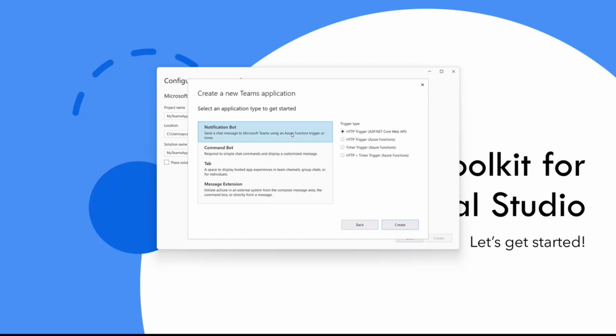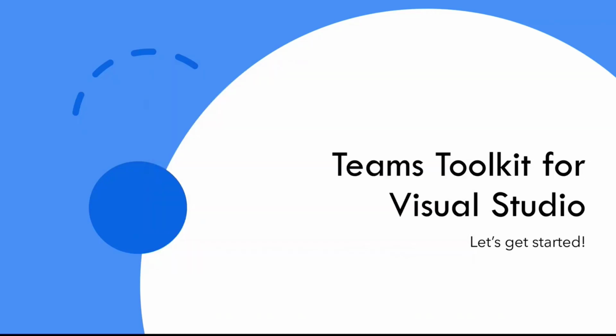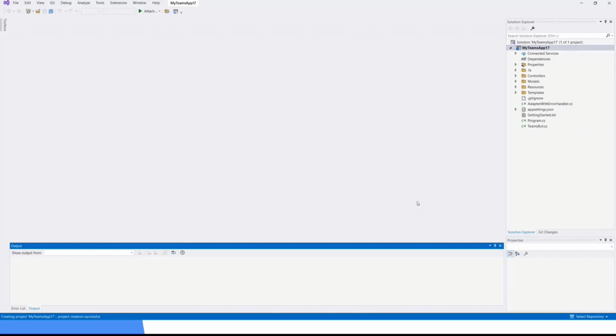Today we will focus on notification bot, and for today's scenario I will use ASP.NET Core Web API, but if you're more comfortable with Azure Functions, you can just go with the Azure Functions option, and you can try that locally as well. Let's create this, and then first we will try to run the app, and I will show you how it works on Teams. And after that, I will just walk you through the project and the code piece.